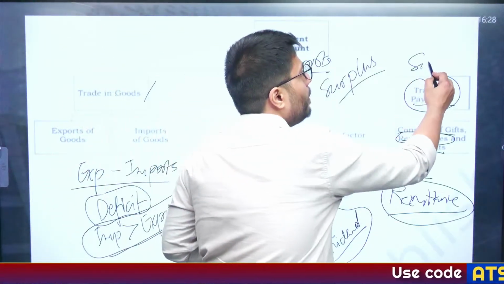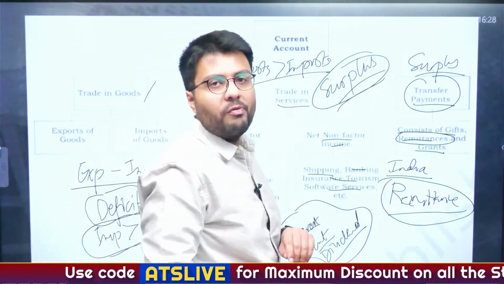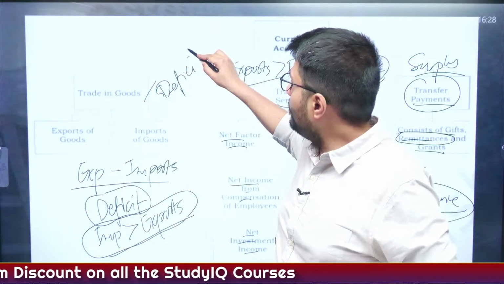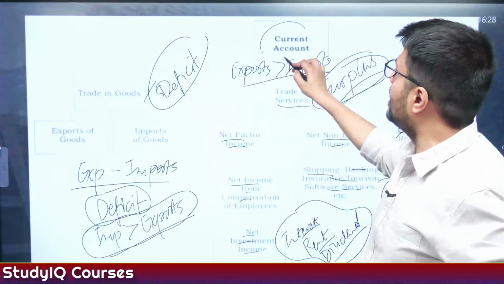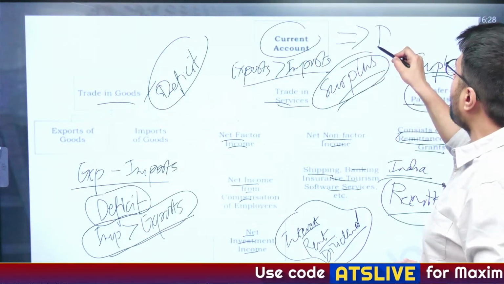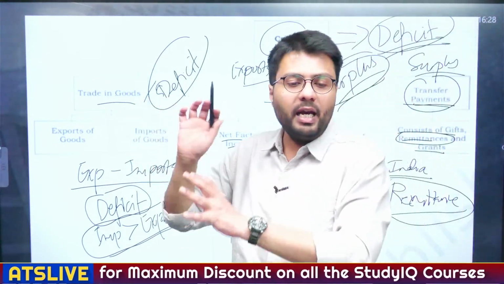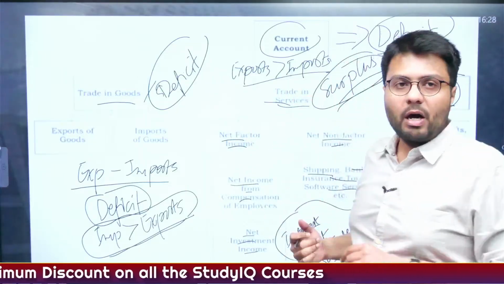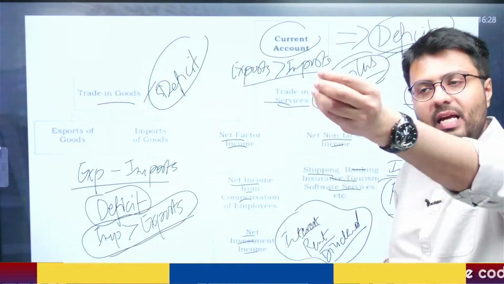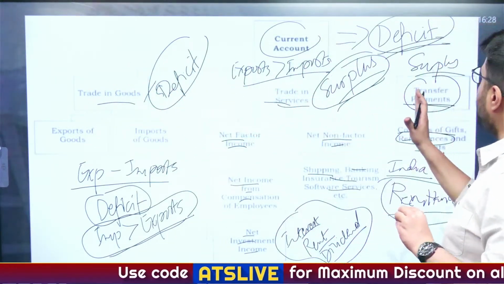Now, transfer payment is in surplus, trade in services is in surplus, however trade in goods is in deficit. Overall, the current account, which includes trade in goods, trade in services and transfer payments, almost every year has a deficit for India. Understood? So this is the entire concept of the current account. The current account includes transactions which happen from India to other countries and other countries to India in the fields of trade in goods, trade in services and transfer payments.